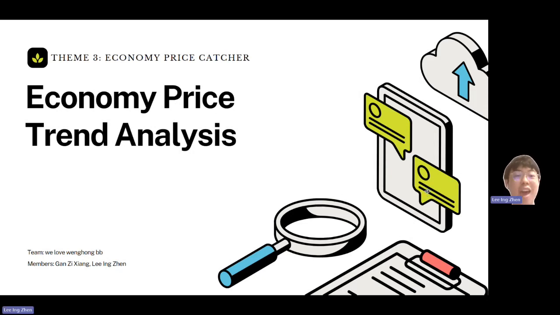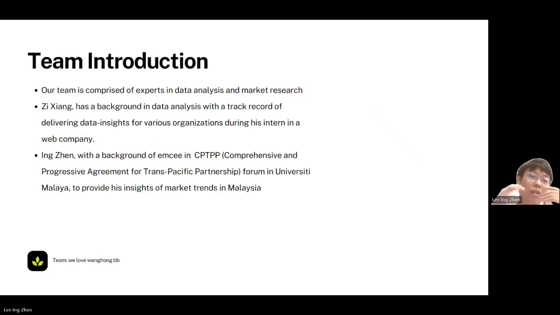Hi, my name is Injan and I'm from team welovewenghongbb. What we are doing right now is economy price trend analysis, and we are using the team tree economy price catcher.